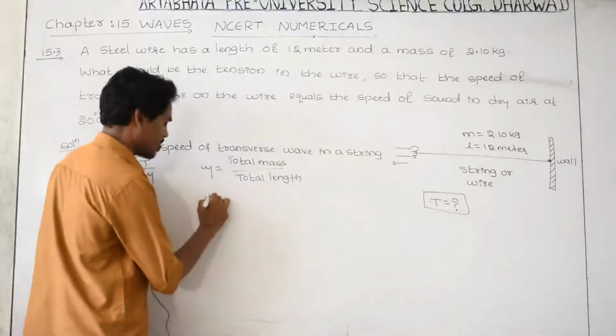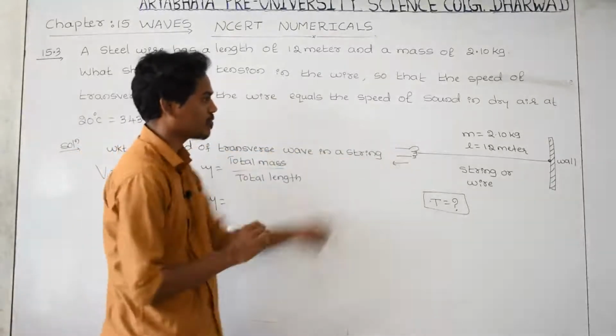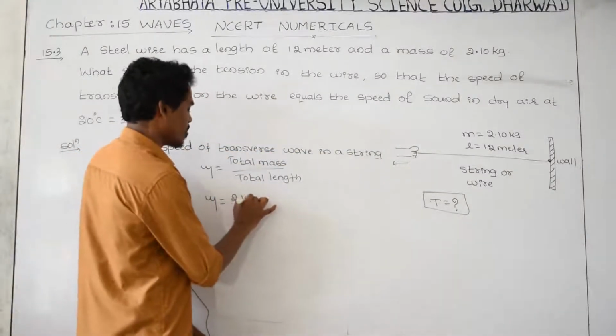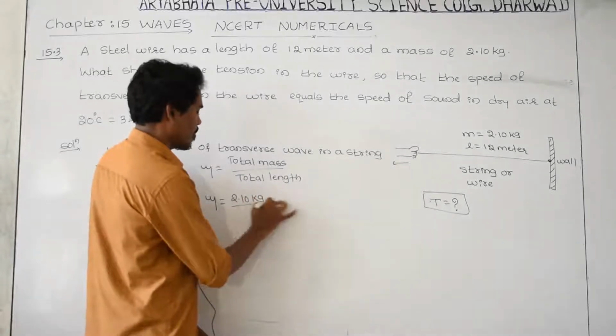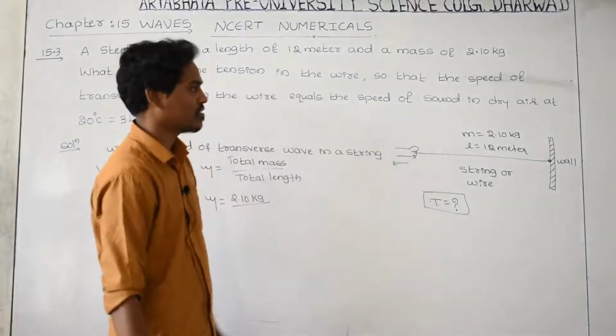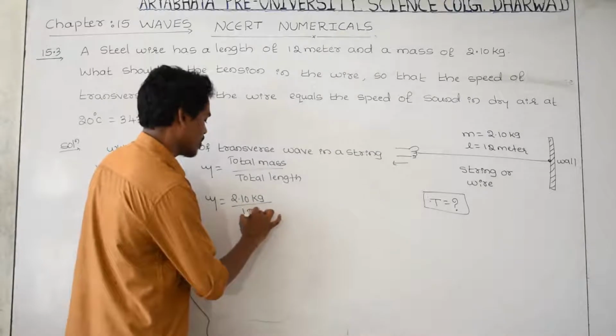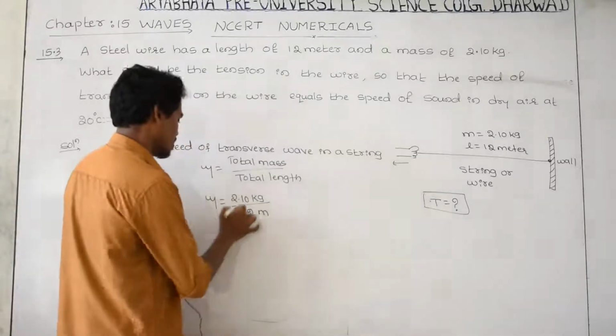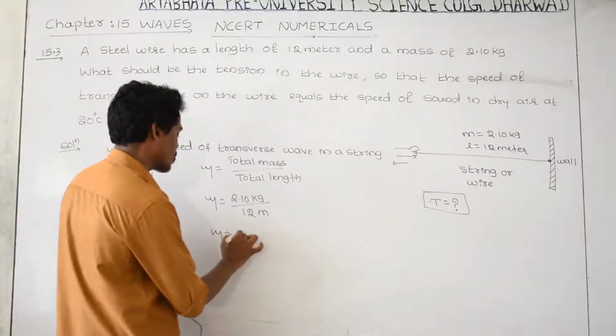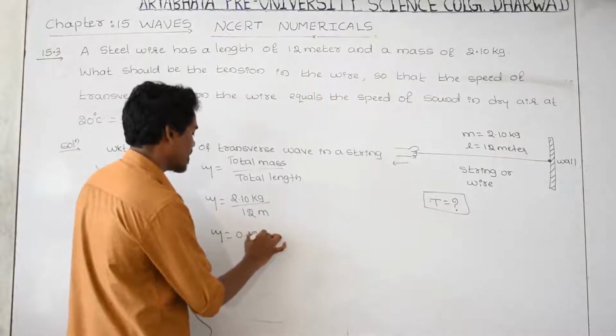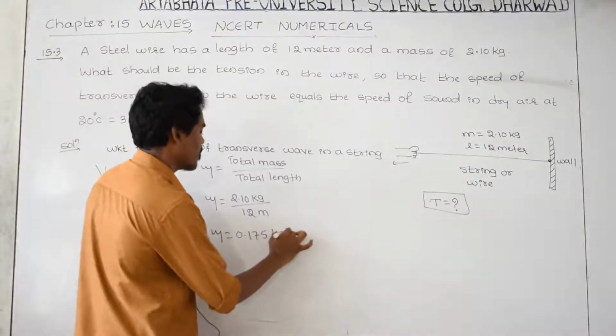What is the total mass? The total mass of the wire is 2.10 kg. What is the total length? That is 12 meter. Cancel both. Mu is equal to 0.175 kg per meter.